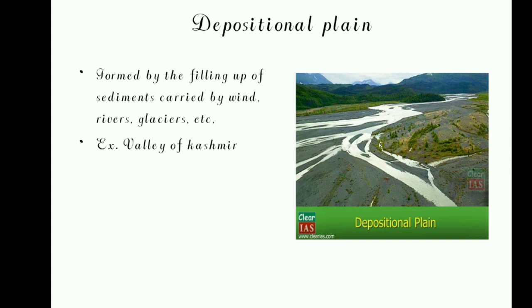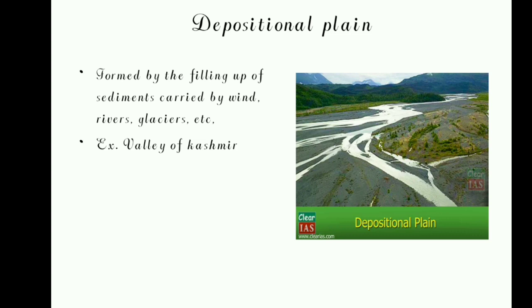The next type is depositional plains. How are the depositional plains formed? These are again sediments, but they are brought down on a large scale by natural agents like moving ice, water, and wind. From where? From the upper region of the mountains.